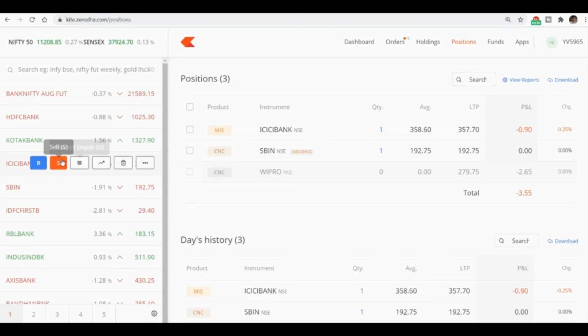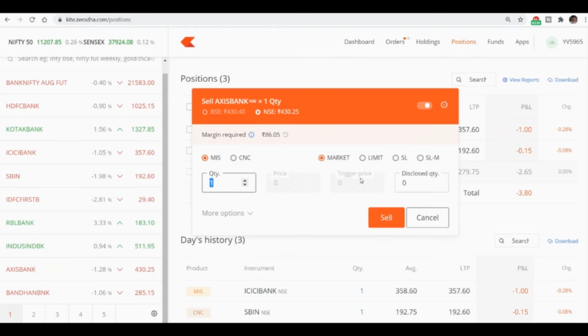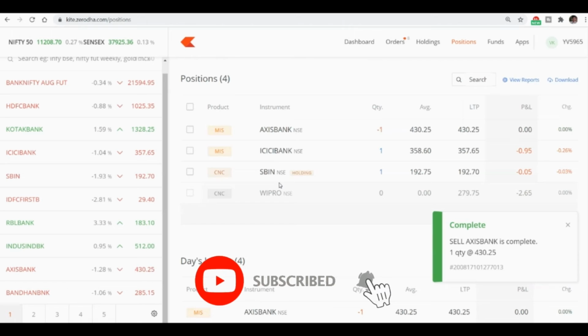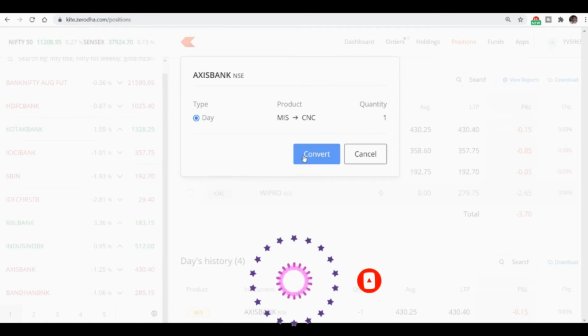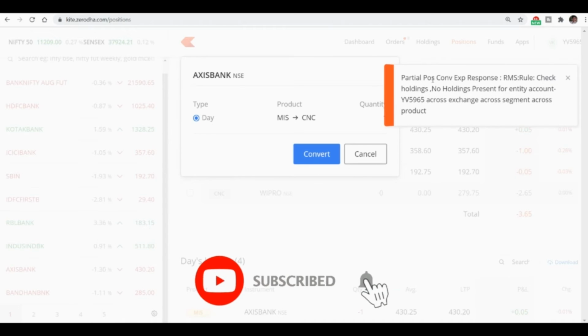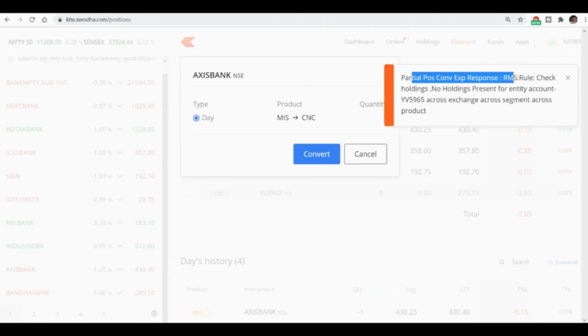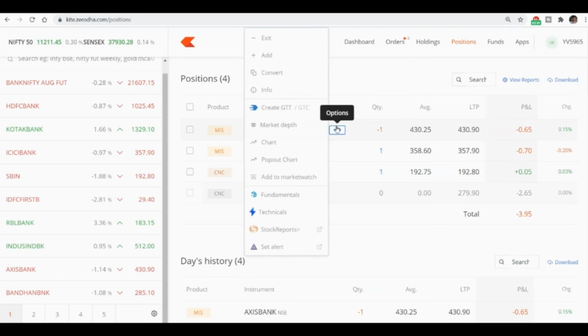Let us also see a demo, like I said, if you shorted the stock you cannot convert. Let us see what happens now. I'm going to short a stock, Axis Bank. Shorted. Now let us click convert. It showed an error: check holdings, no holdings present for this account. So this is the error. Whenever you short a stock you cannot convert that position. I hope you got a clear idea. We'll exit all these stocks now.